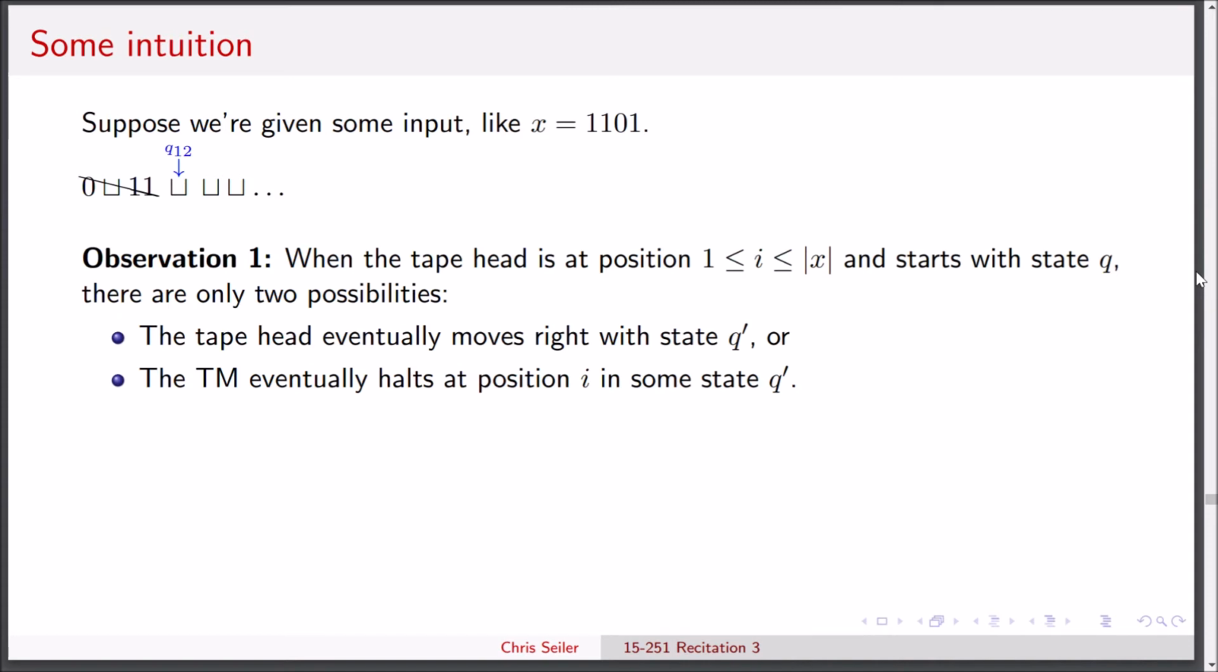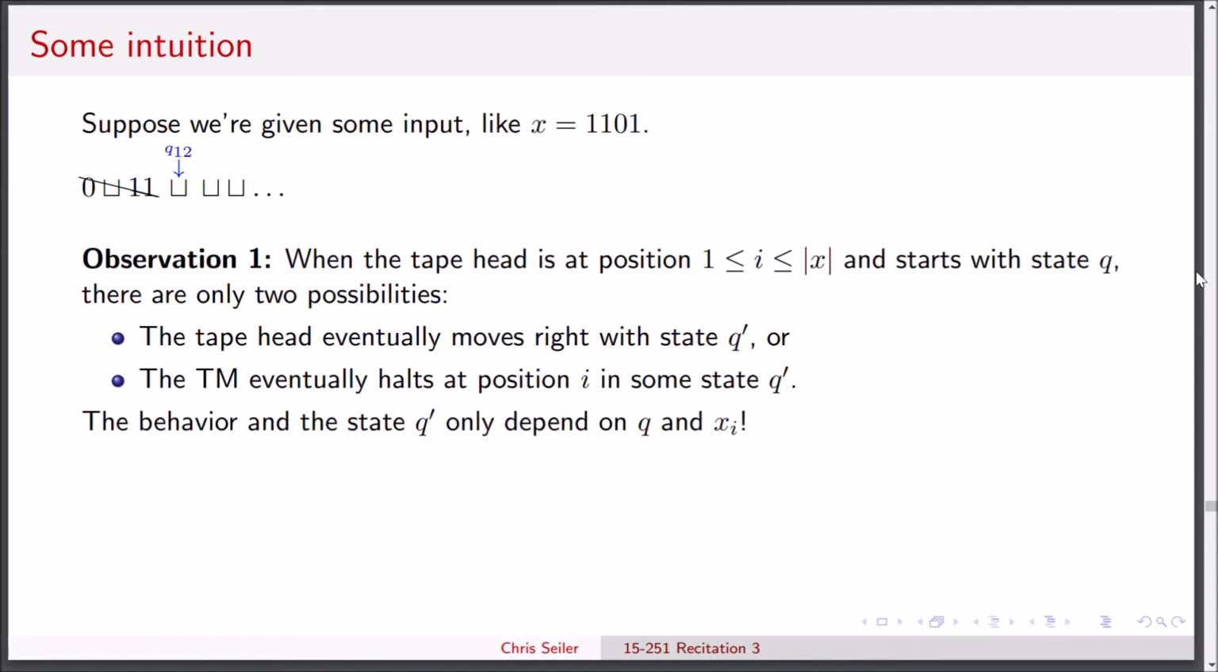But more importantly, you might have also noticed that while we were making those transitions in place, the only thing that mattered was the initial state we were in and the initial character we were reading. And why is that? Because we might have made some transition while being in place, but that transition tells us exactly what character to write on the tape and exactly what state to go into. So that transition determines the next transition, and so on. So the behavior and the state Q prime that we end up in only depend on Q and X_i, the input character.